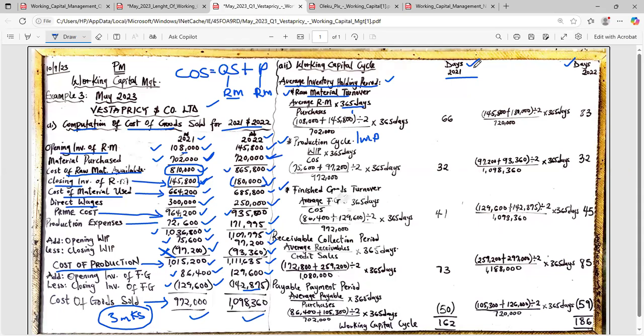Since we are working for 2021, what is the opening raw material for 2021? Don't begin to stress yourself. Come back to this cost of sales that we have done. There was a place we did opening raw material. Look at it. Opening inventory of raw material 2021, 108,000. That's what I put there.